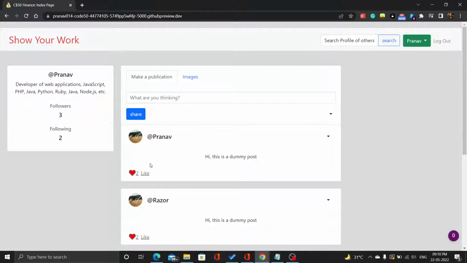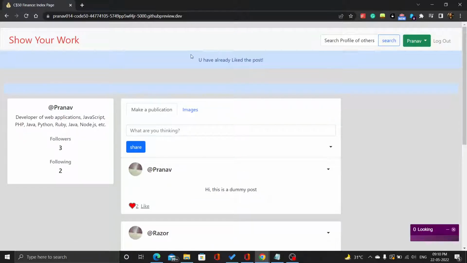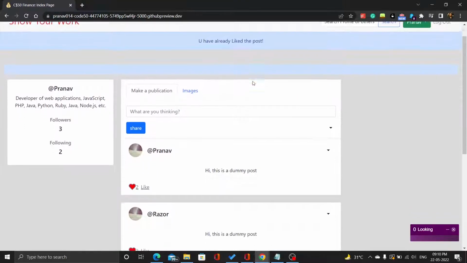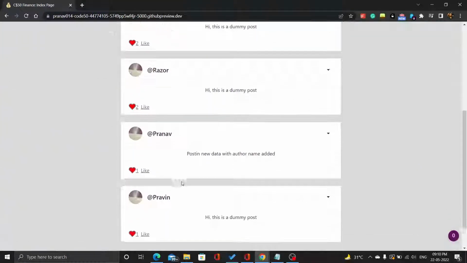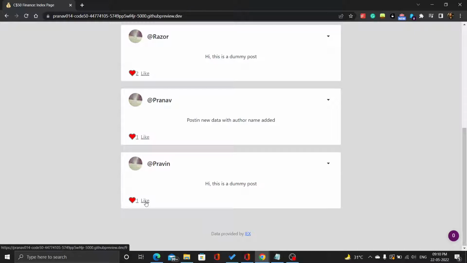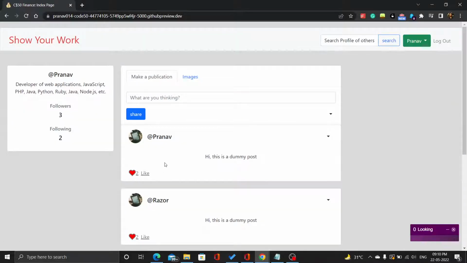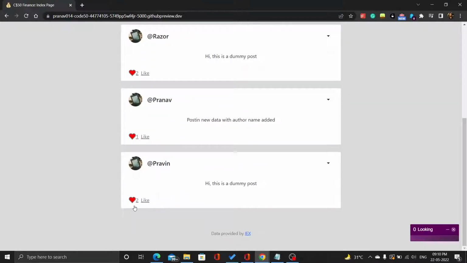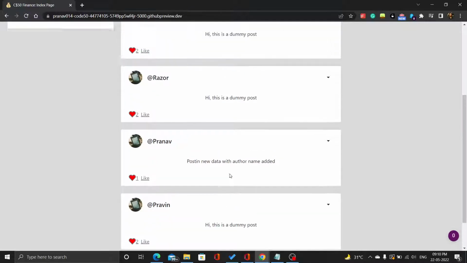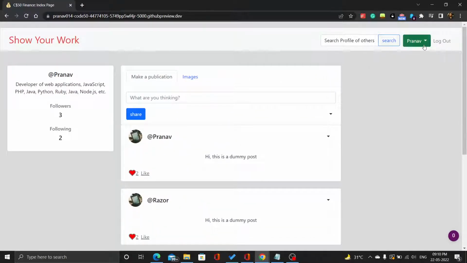You can also like, and as I have already liked, you can see this post. If there is a post which I haven't liked, I can like it here. See, now the count has increased. You can also change the password, and then finally you can log out.